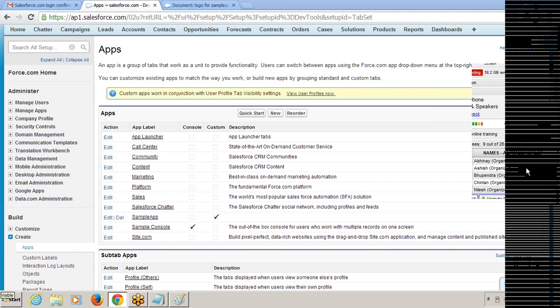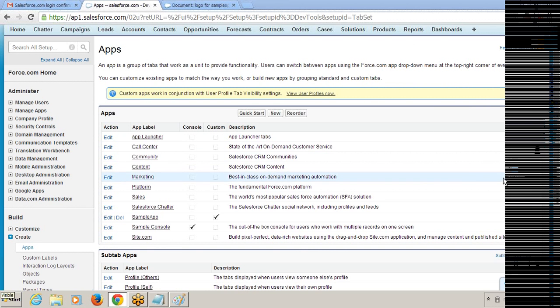Yes, if you check default, that application will be shown by default, as the first one. Default means default: the first one will be shown. Okay, like in place of Sales. Yes. Yeah, got it.